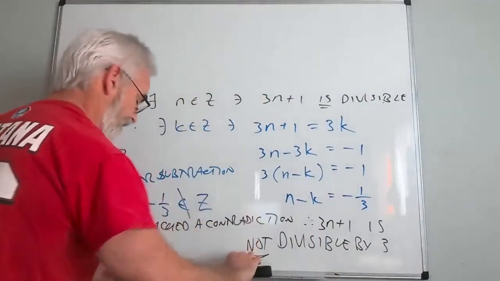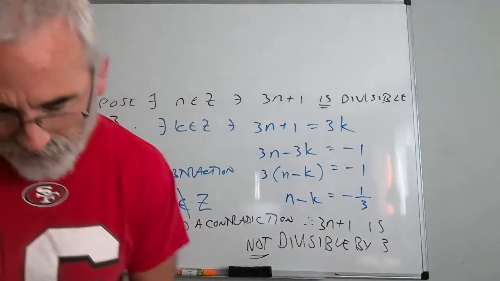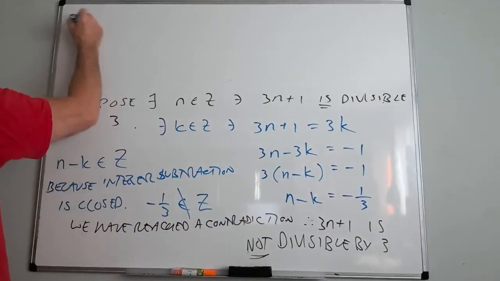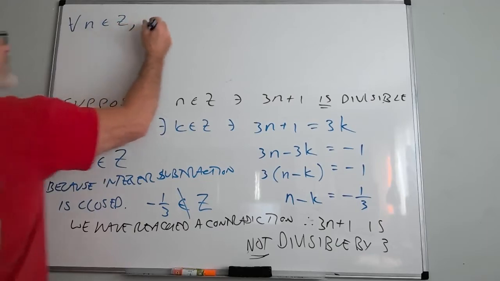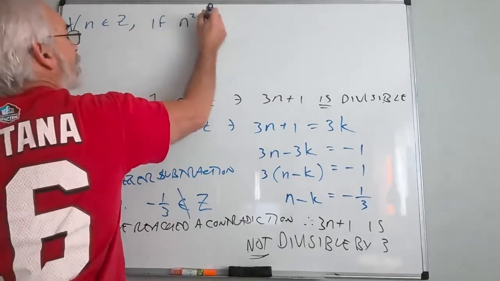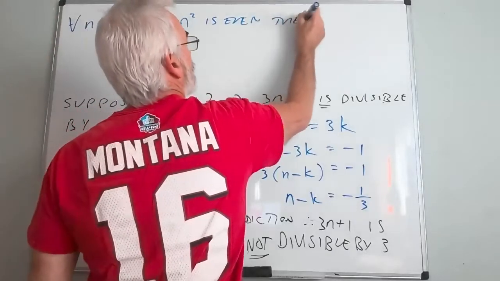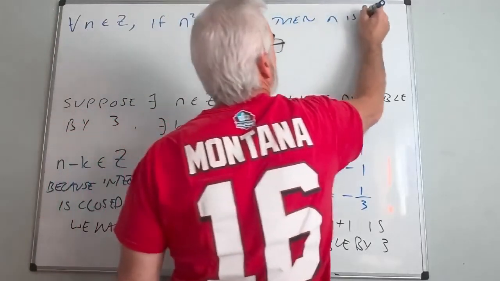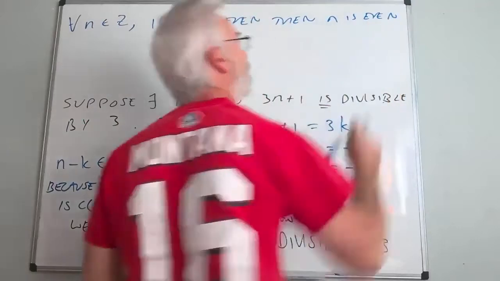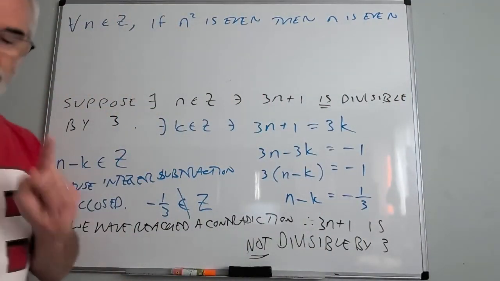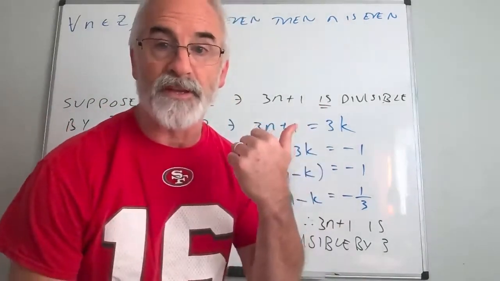And this one we're going to use in a little bit anyway. Let's see, the one I want to do is: for all n in the set of integers, if n squared is even, then n is even. Now, that doesn't seem unreasonable. By the way, the converse of this we already know is true.